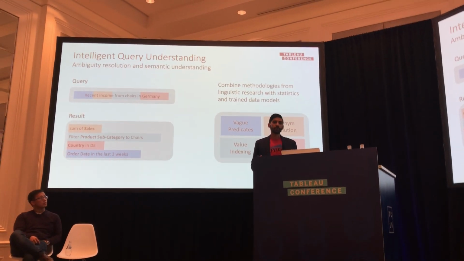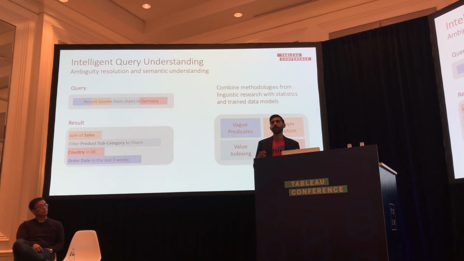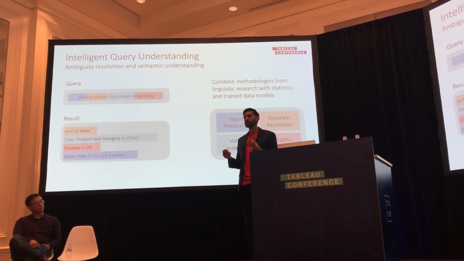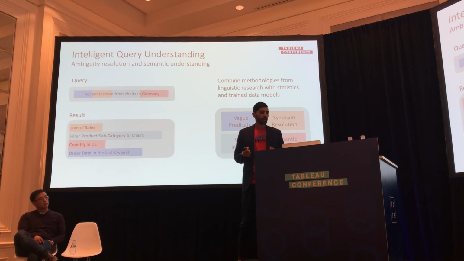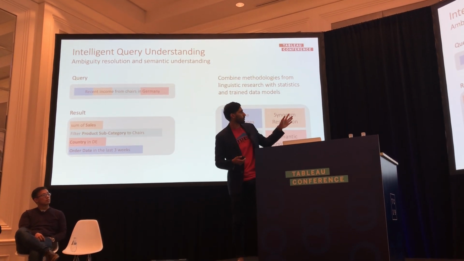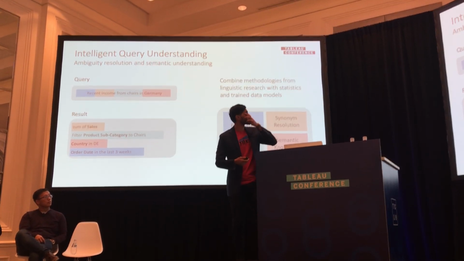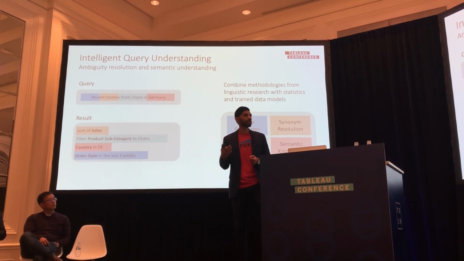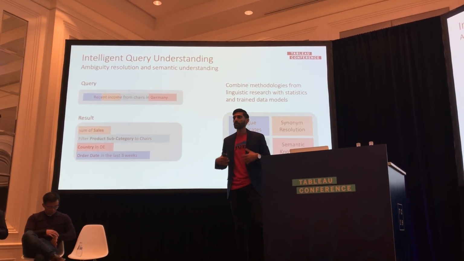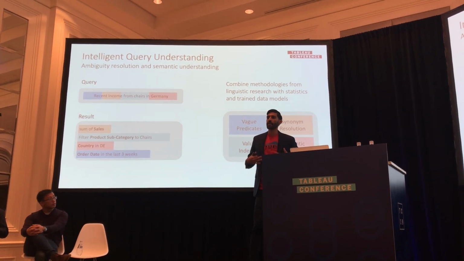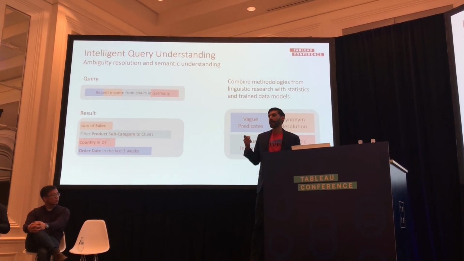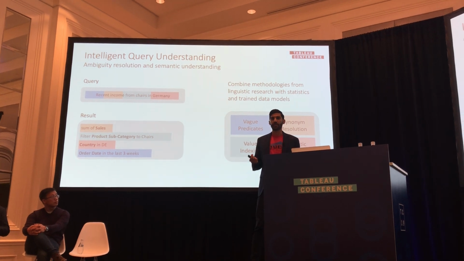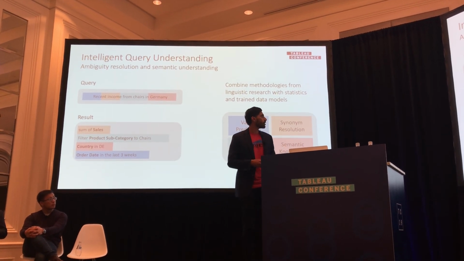Let's walk through an example of how our semantic data model enriches the data so that our parser is really accurate. So in this example, the boxes are off a little bit, but that's okay. So in this example, we have recent income from chairs in Germany. This is a very colloquial or natural way that we may interact with a colleague, but there's a lot of ambiguity and under-specificity in this question. So let's take a look.